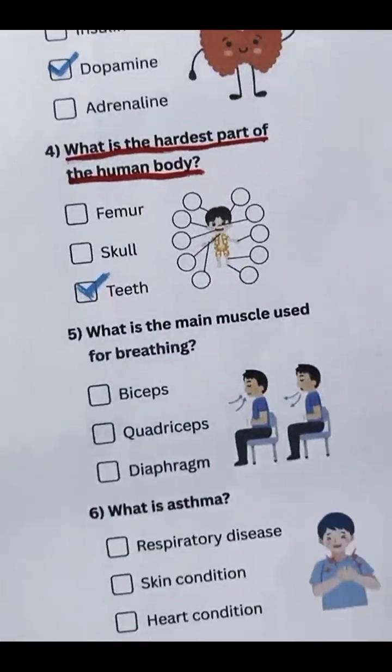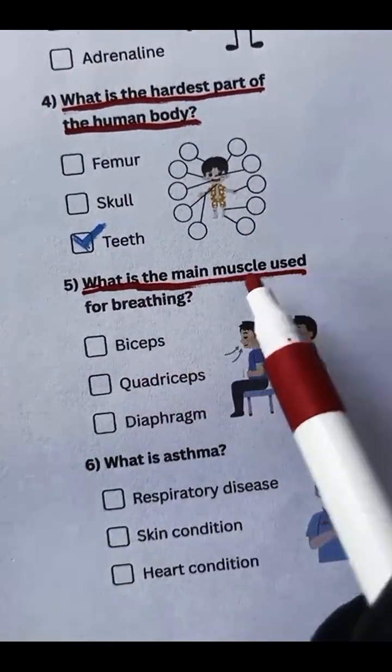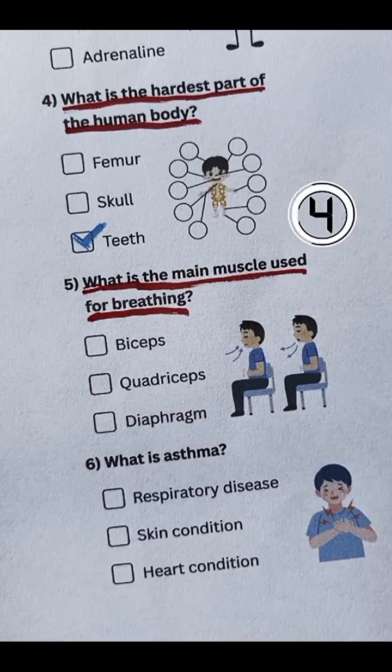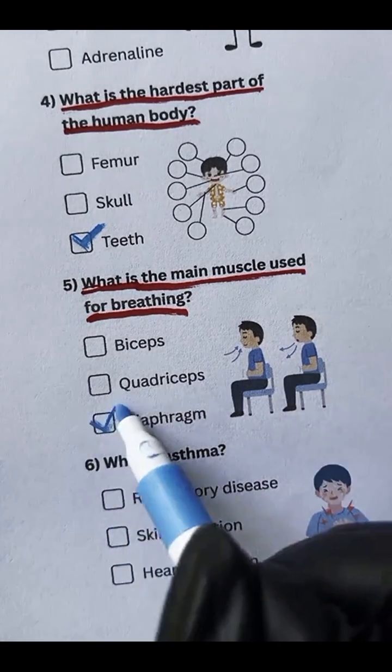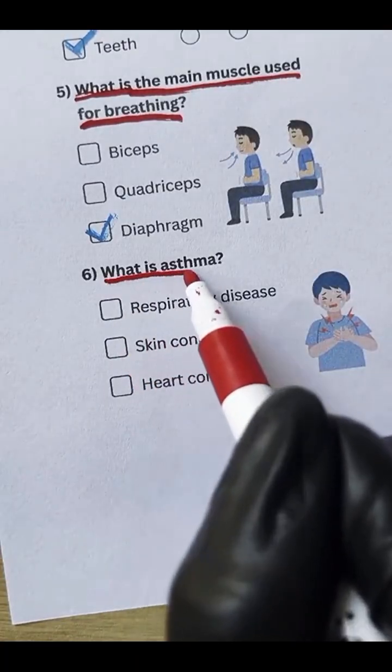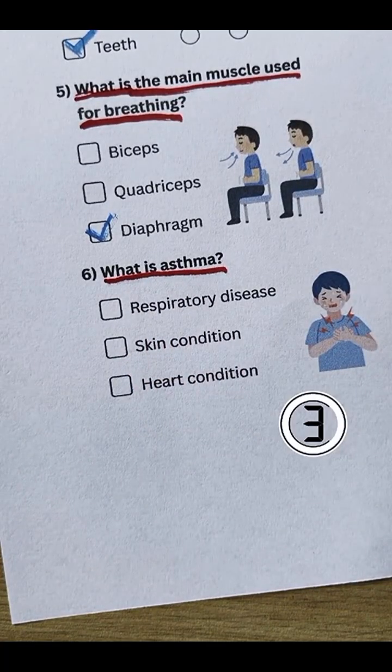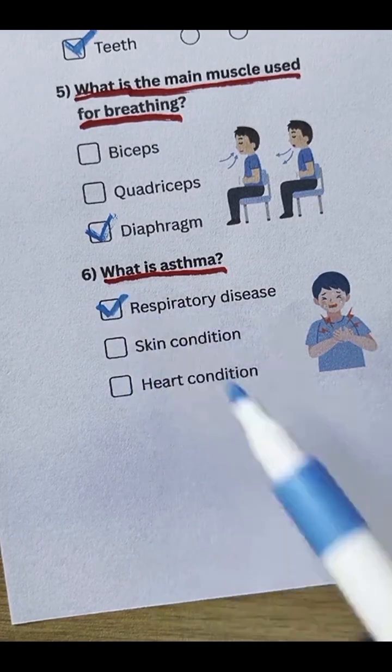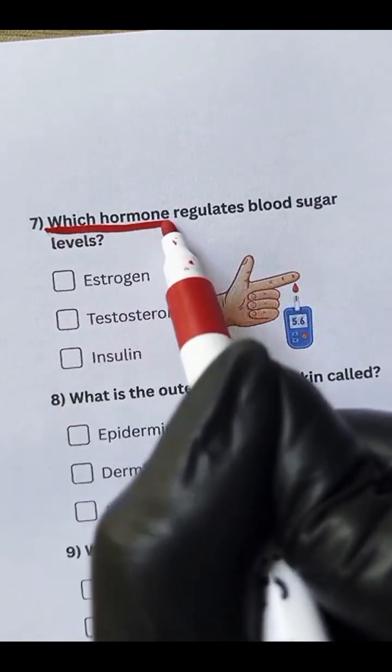Question 5. What is the main muscle used for breathing? Diaphragm. Question 6. What is asthma? Respiratory disease. Question 7. Which hormone regulates blood sugar levels?